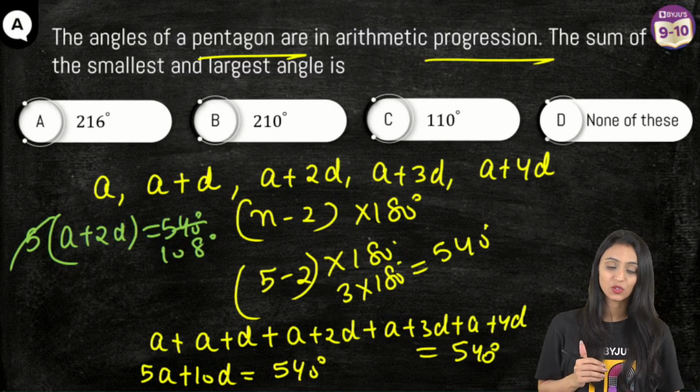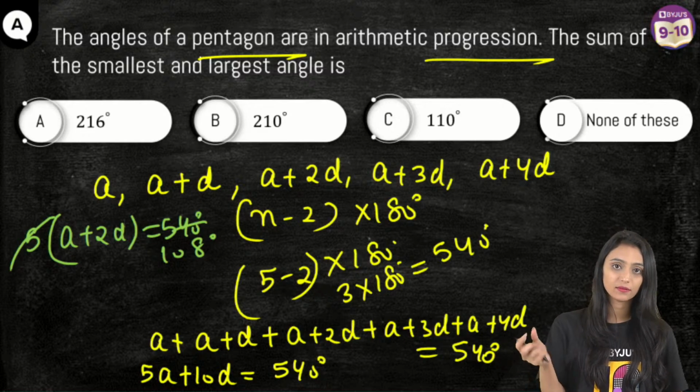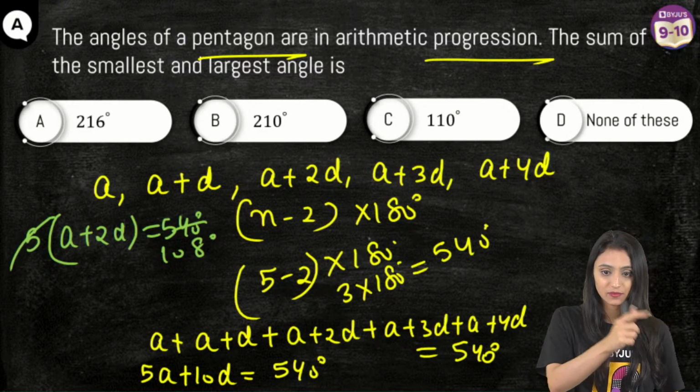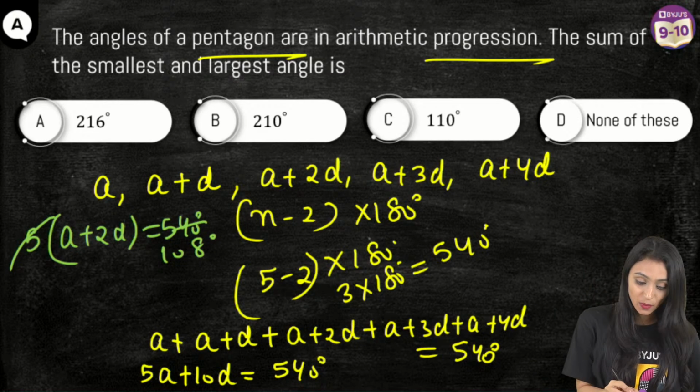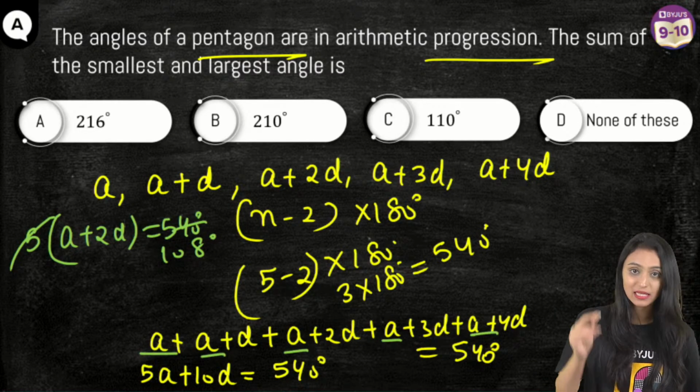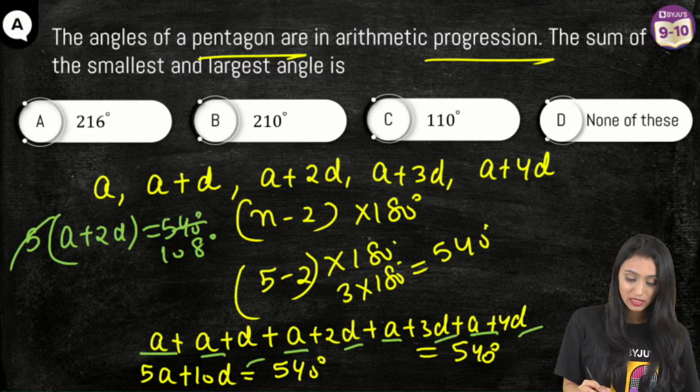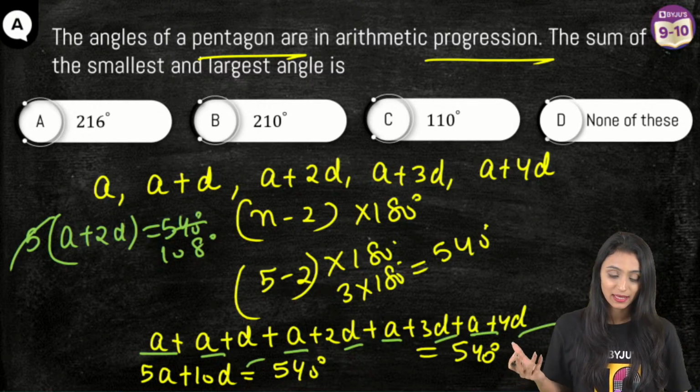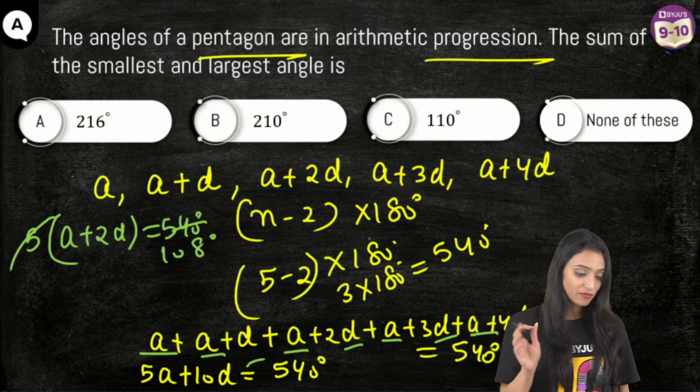Yes. You get the next term by adding a fixed number to the preceding term. Why 5a plus 10d? Because if you add this up, a plus a plus a plus a plus a is 5a, and d plus 2d plus 3d plus 4d is 10d. Correct? We have added all of them up, and it equals 540 degrees.